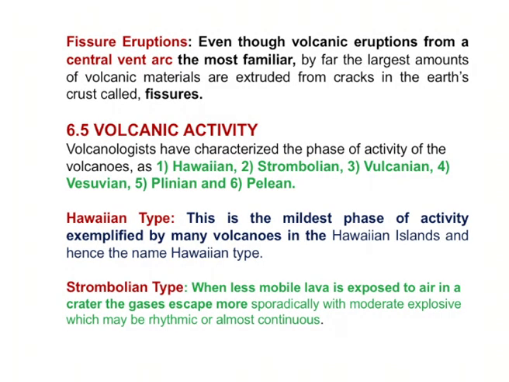The Hawaiian type is a midst phase of activity, an association of many volcanoes, and we will see this type of volcano in the Hawaiian Islands. Next, the second one is Strombolian. In Strombolian, a huge amount of lava will be exposed into the air, and again through this